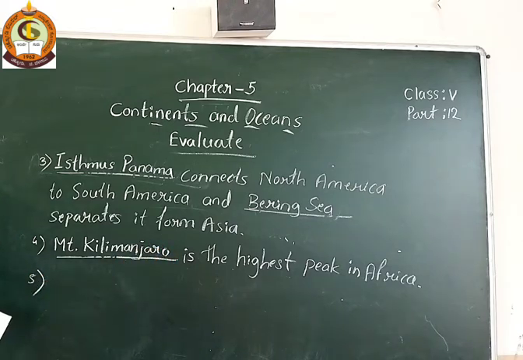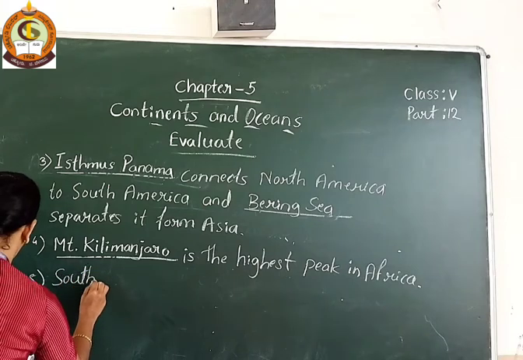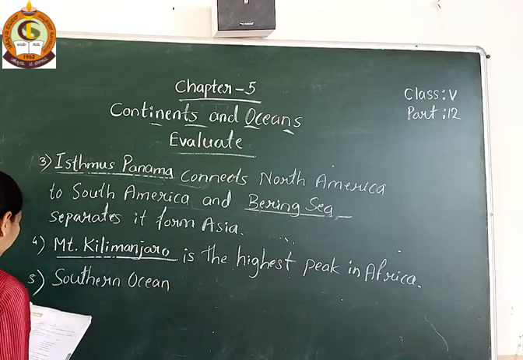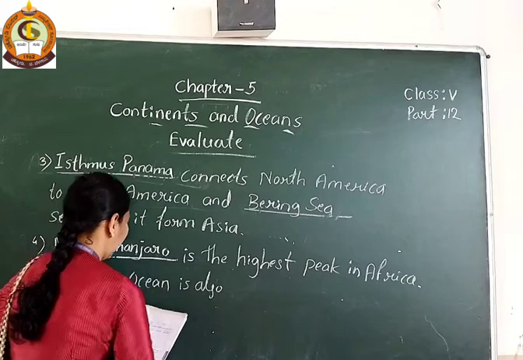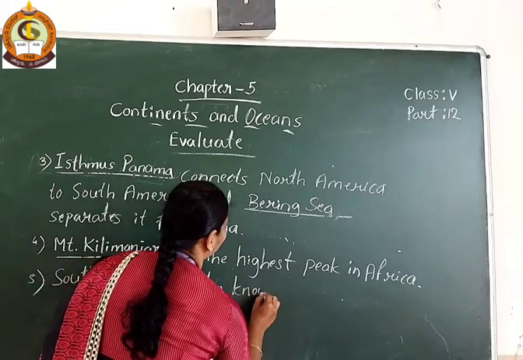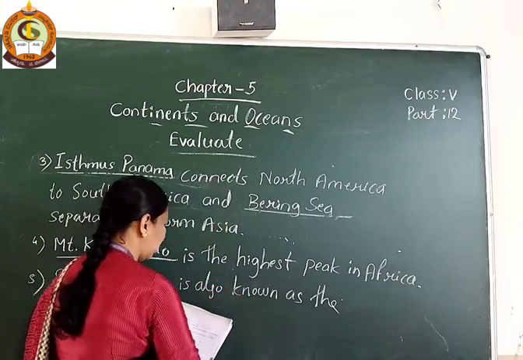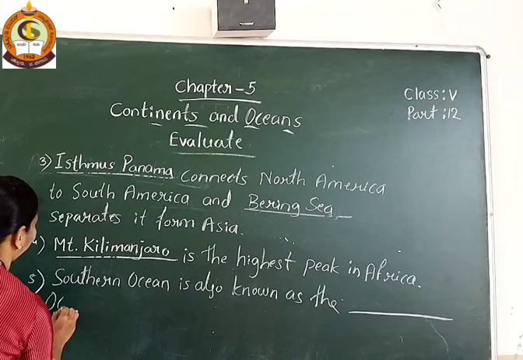And next one, 5th question. Southern Ocean is also known as the dash Ocean.